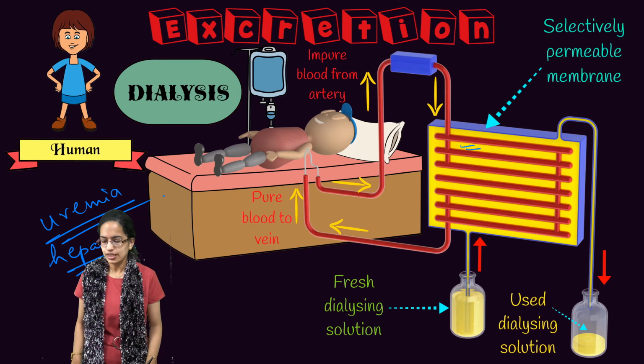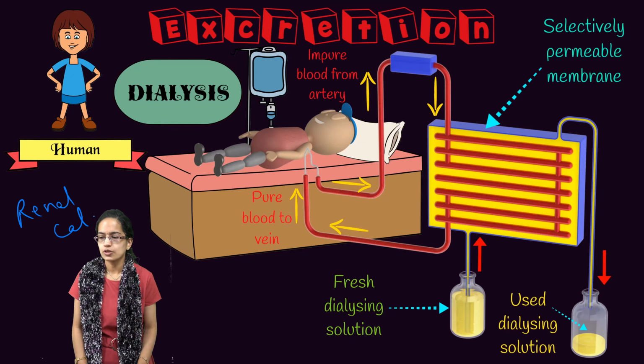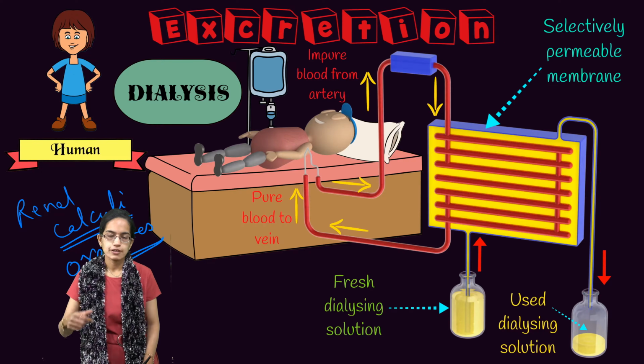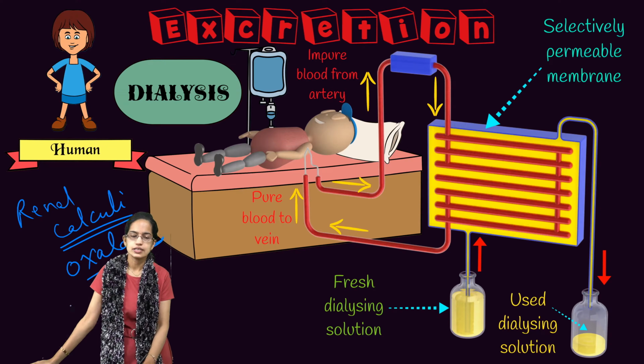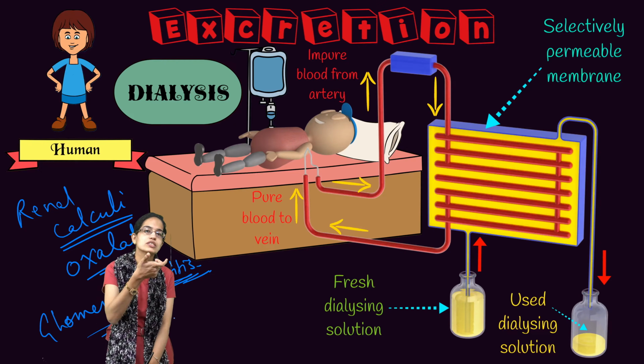Then we have the next important disorder associated with kidneys, which is common and called renal calculi. Renal calculi implies there is presence of stones or calculus in the kidney, and these calculi are nothing but oxalates. The last important disorder that we would understand is glomerulonephritis. The term itis, wherever it is connected, talks about inflammation. So there is inflammation of the glomeruli within the nephrons in the kidney.